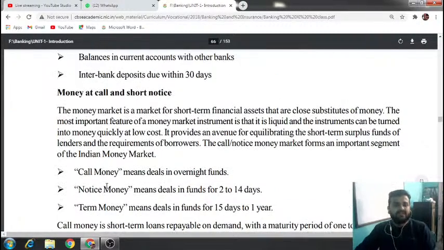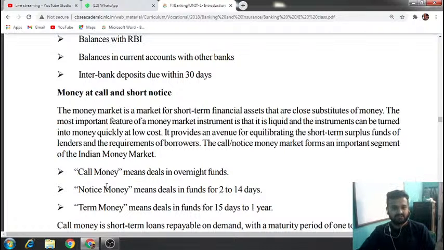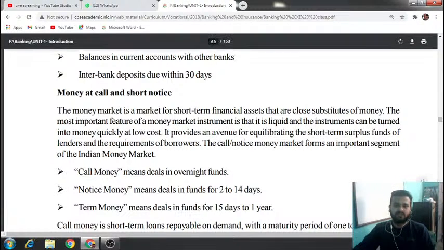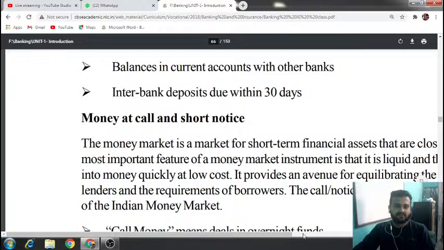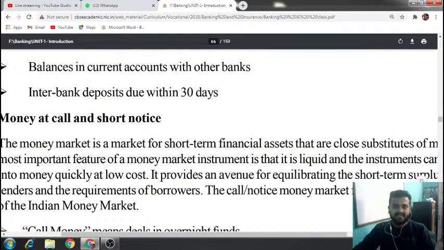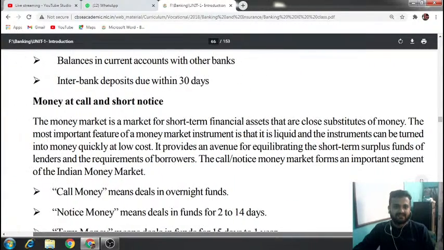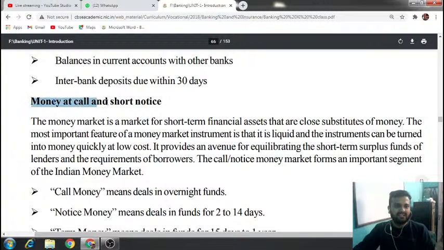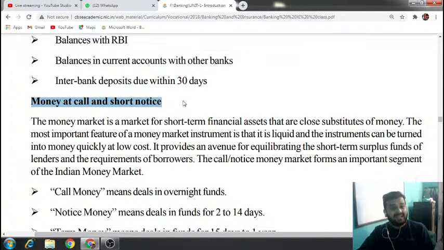Now let us see, what do you mean by money at call and short notice? Money at call and short notice means sometimes banks run short of funds. They don't have money in the bank. So what they do is they ask other banks to give them loans.